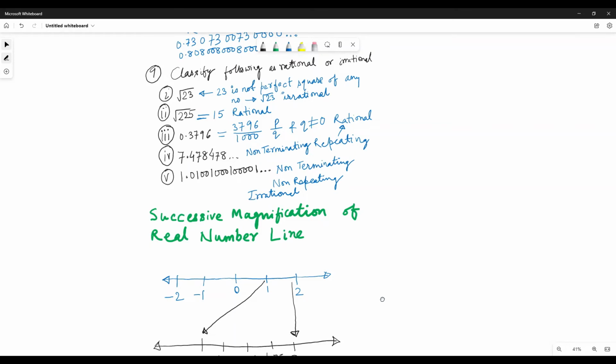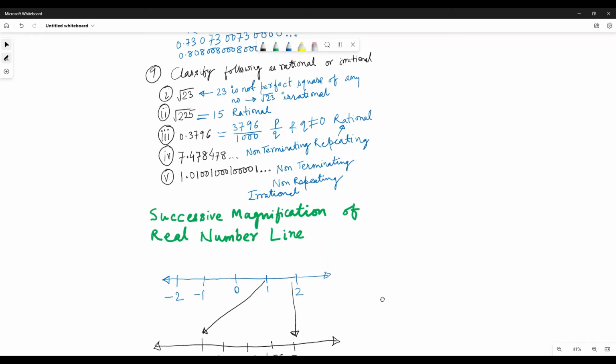And this is non-terminating and non-repeating because you can see the number of zeros between the 1s is increasing. So 1.01, 0001, 0001 and 00001. So this is non-terminating and non-repeating. So this is an irrational number. So if it is non-terminating, non-repeating, then this is irrational.